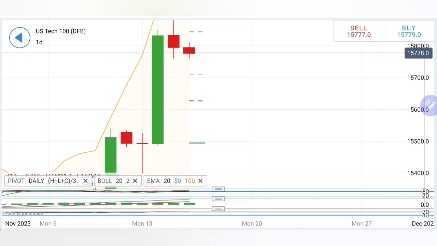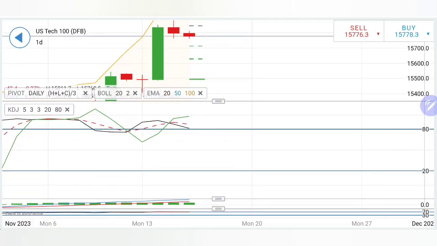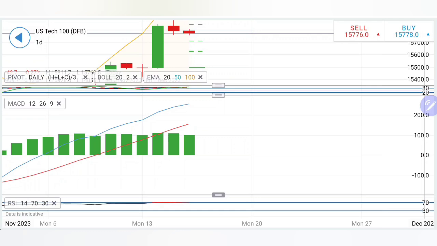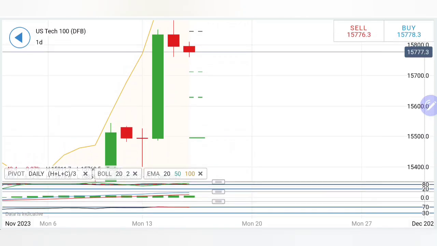Trade with a stop loss and a trailing stop loss. Also look at, see, stochastic is overbought. MACD is also extremely divergent and bullish. RSI is overbought as well. Thus, a drop on the downside cannot be denied here. Take your positions accordingly. Now let's have a look at Dow Jones.